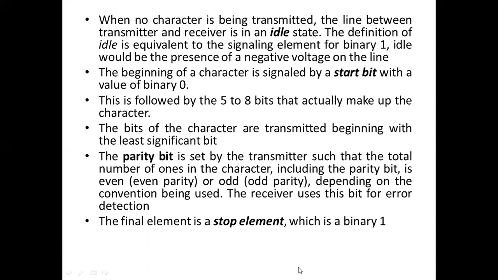So there is a chance of error in asynchronous transmission. There are two types of errors that may occur. One is that a sample bit is incorrectly received.